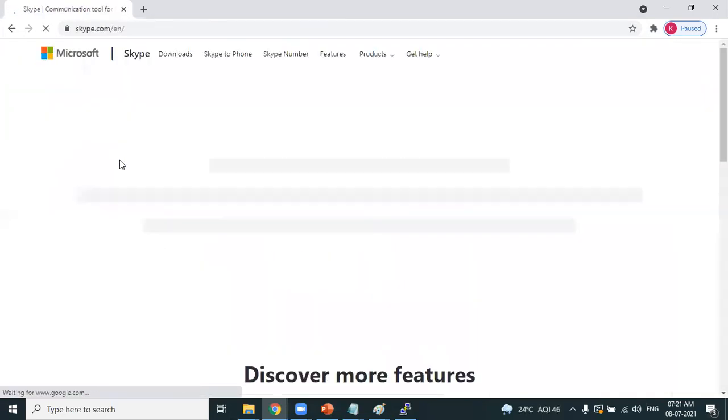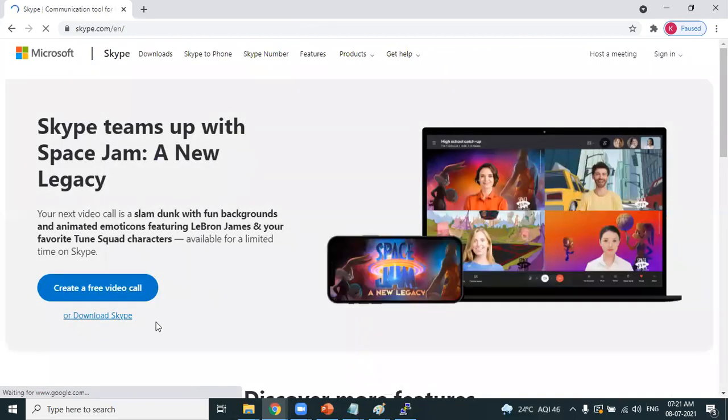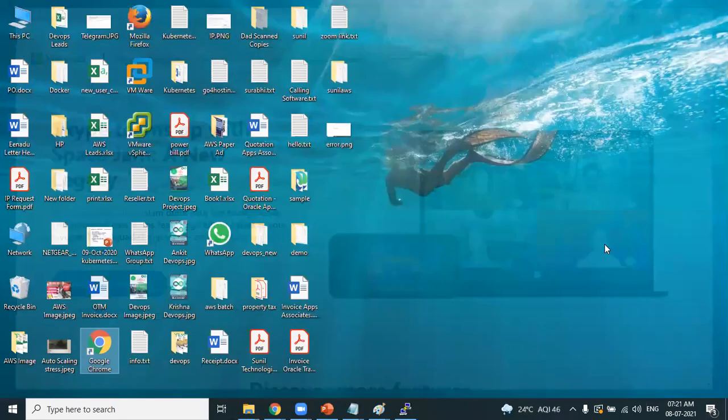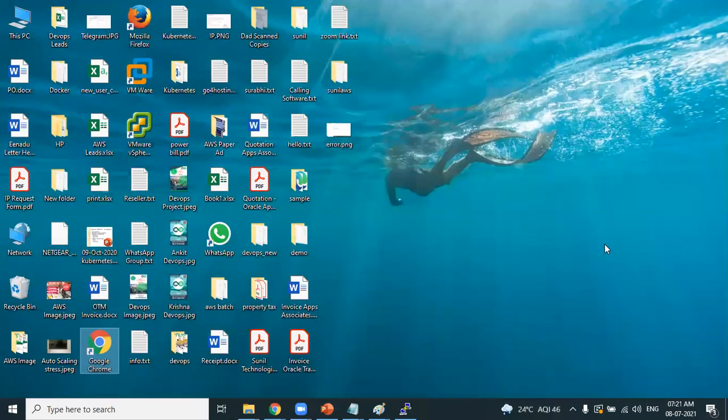How do you install it? You open the browser and click on the download option. The application will be downloaded. It will generally be an exe file. When you click on this and click next, it will be installed. That's how we install applications on a Windows machine. But how can we install it on Linux? How do we install any application in Linux? We do that using a repository.